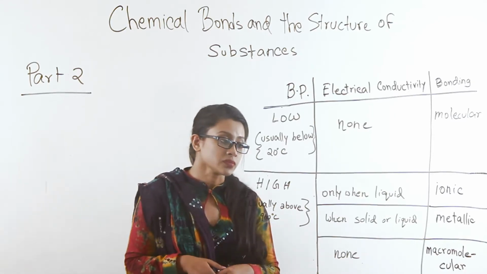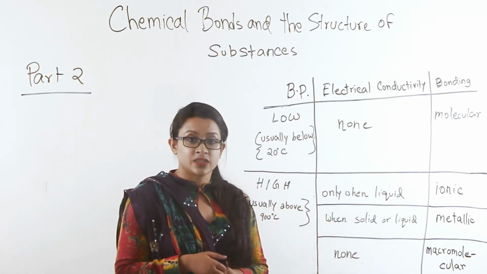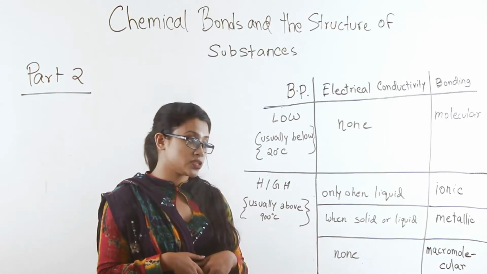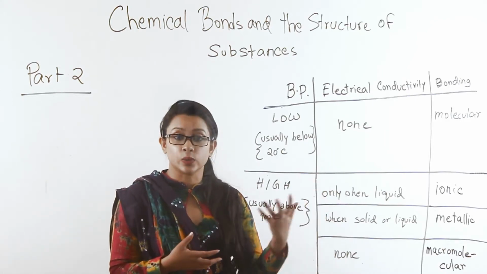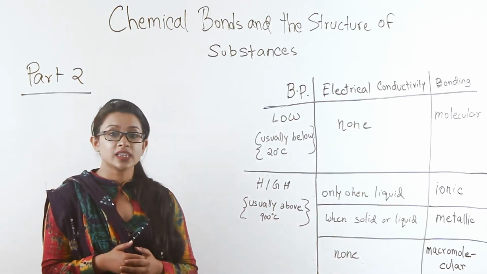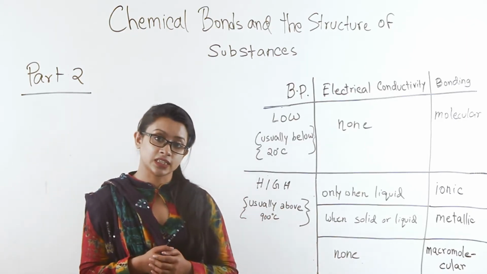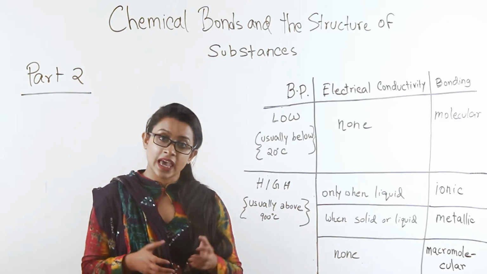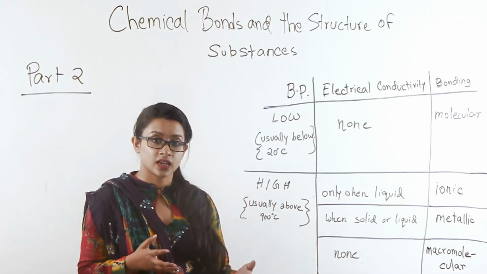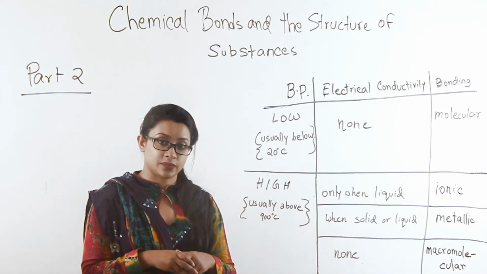For example, ionic compounds will conduct electricity only when they are liquid. Either they have to be molten or they have to be dissolved in a liquid where they are soluble. And this is the only way in which ionic solids will conduct electricity.